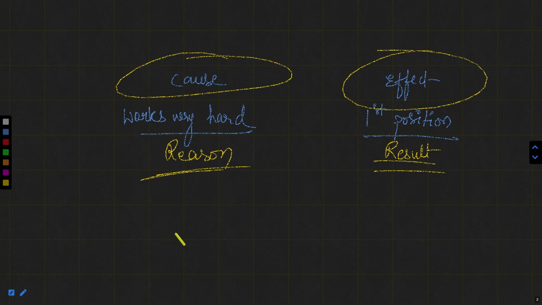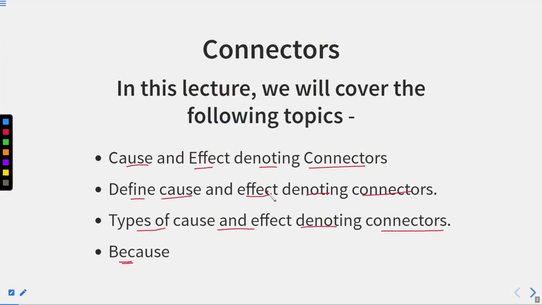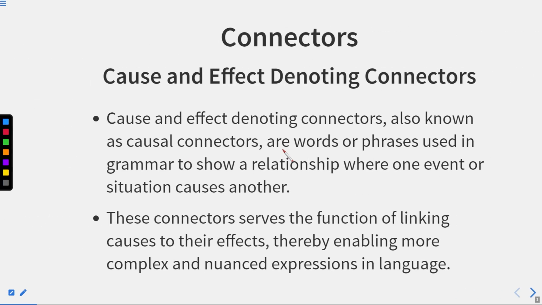So that conjunction or connector or preposition that joins this cause and effect is known as a cause and effect denoting connector. I hope you understood the meaning of this. Well, let us see it through a definition.